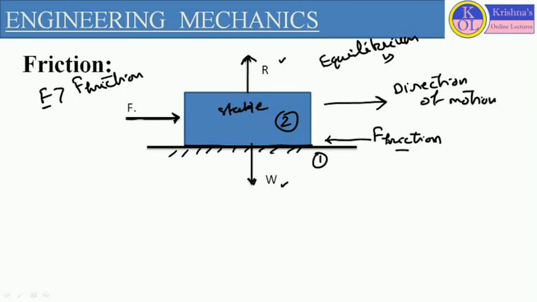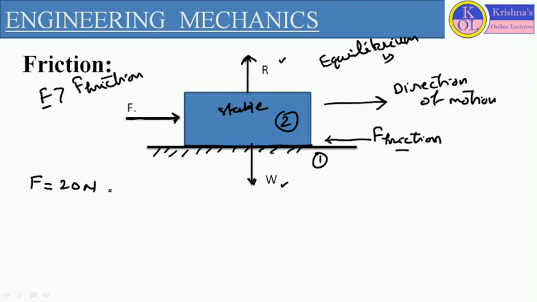Now, how can we define the variation of friction force? I will define this variation of friction force with the help of one graph, but here I'm going to define one condition which generally represents the variation of friction force. Let us consider the external load is 20 Newton, which is applied on body 2, which is placed on a stationary body. Body 1 is stationary, so it will not move at all. Only body 2 will move after application of the applied load.